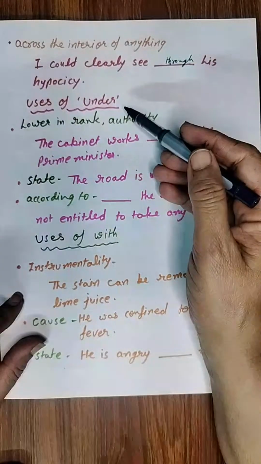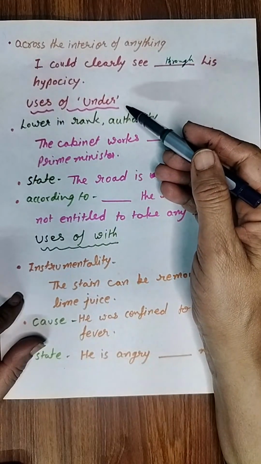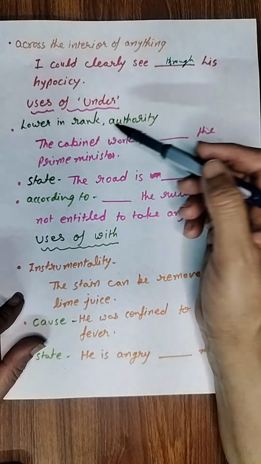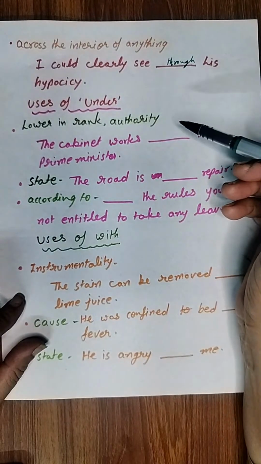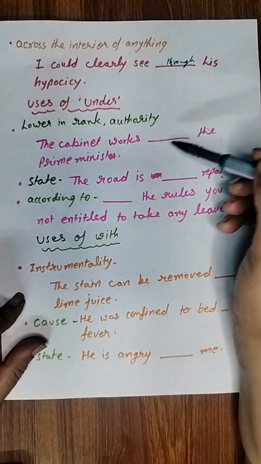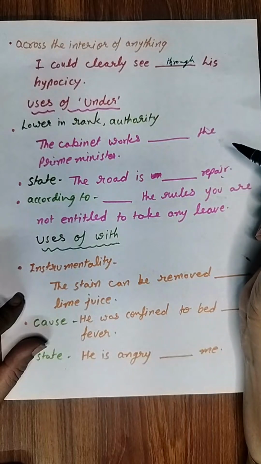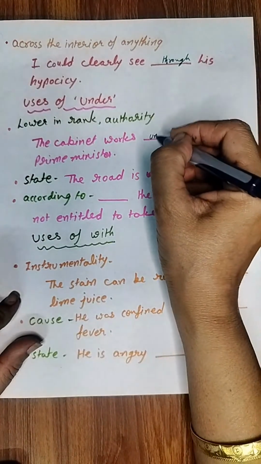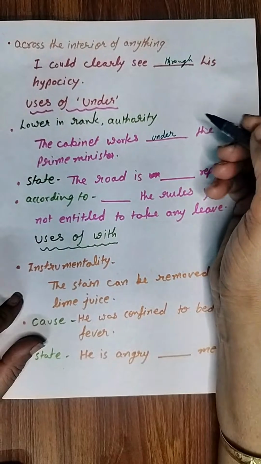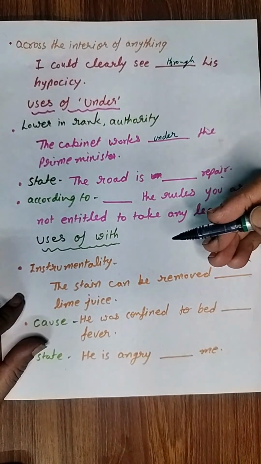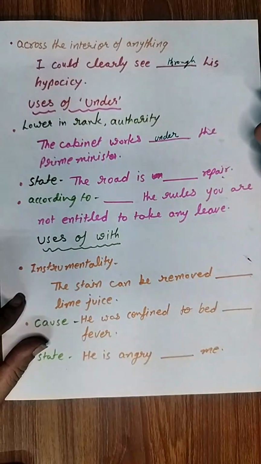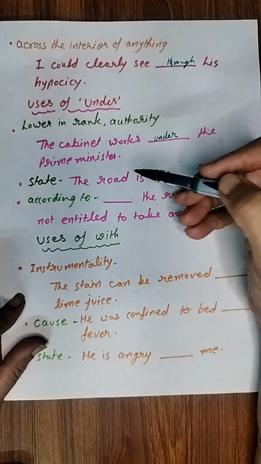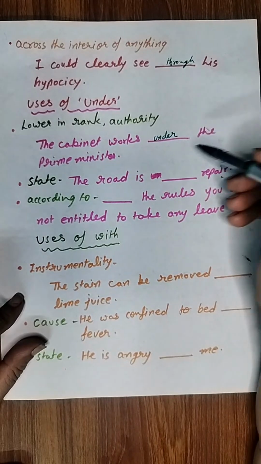Then uses of under. Under का यूज हम क्या करते हैं? Where we want to talk about someone who is lower in rank, or maybe we want to talk about authority. For example, the cabinet works under the prime minister. Okay, so cabinet is lower in rank and prime minister is the authority. That's why the cabinet works under the prime minister.